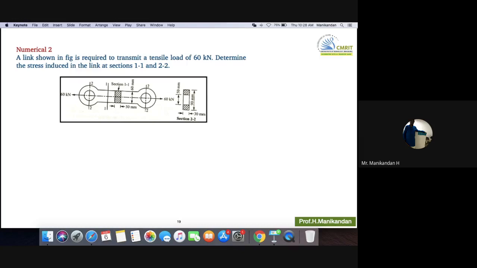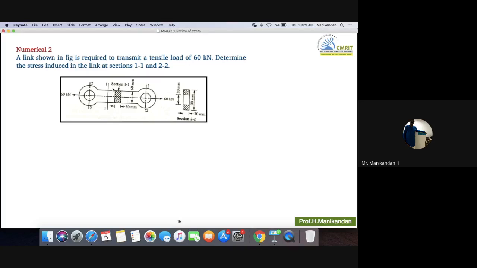So any load which is acting along the axis, the stress produced due to that force along the axis we call direct stress. Got it? So the stress produced here is going to be direct stress, and is tensile in nature. And you told me that stress is equal to force per area. Force is 60 kilonewton, area, how to calculate?